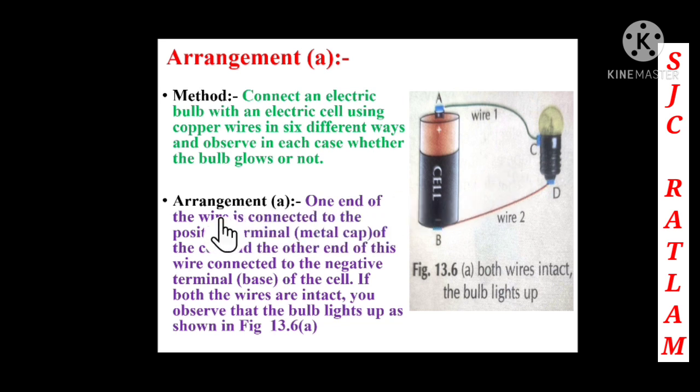One end of the wire is connected to the positive terminal, that is the metal cap. So children, here you can see that one end is connected to the positive terminal, and the other end of this wire, wire 2, is connected to the negative terminal, the metal base of the cell. Now both the wires are connected properly to the electric cell. So you have to observe whether the bulb lights up or not. You can see, children, the bulb glows in the first case. Both the wires are connected properly, because of that the bulb is glowing.